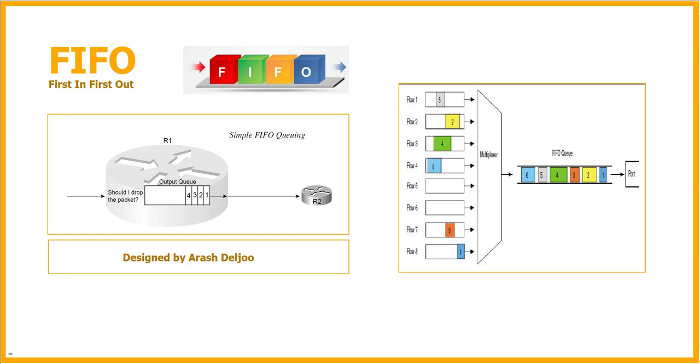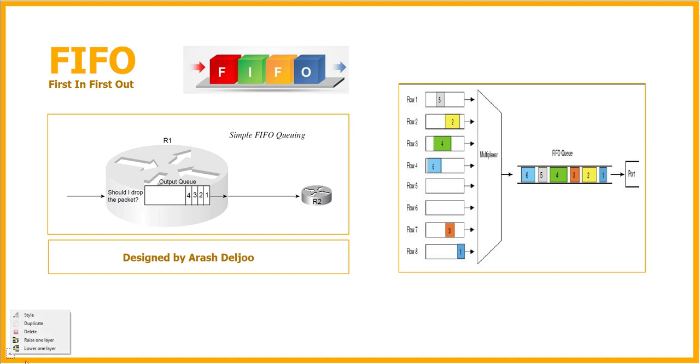FIFO, or first in, first out. In this video, I'm going to talk about the first mechanism that we have in queuing or in congestion management. You know that we are using FIFO in the hardware queue also. Actually, in the hardware queue, the only queuing mechanism that is supported is FIFO, but in the software queue, we have different mechanisms that we can use.